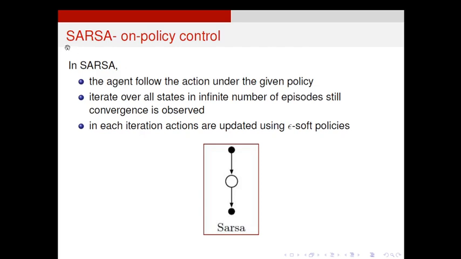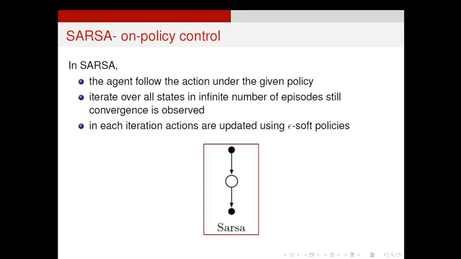Now we look more into SARSA. We are using the same equation, but how the update happens makes the difference between SARSA and Q-learning. In SARSA, the agent follows the action under the given policy. That is very important. Whatever policy we have given to the agent, the initial policy, it then iterates over all states in the environment.